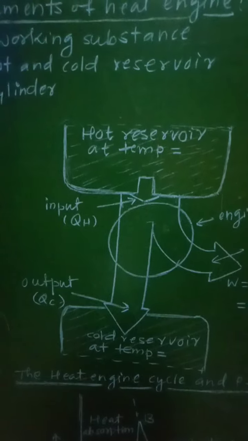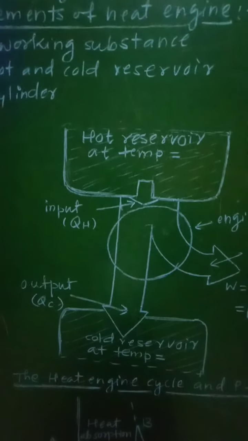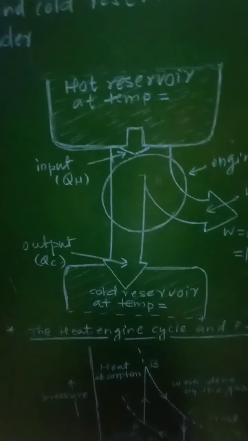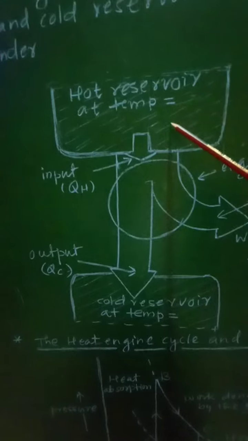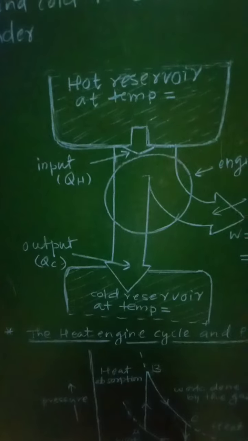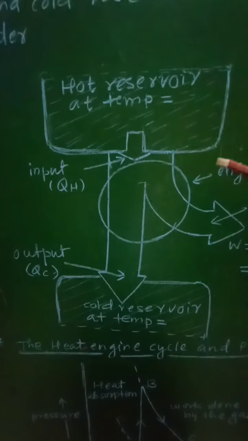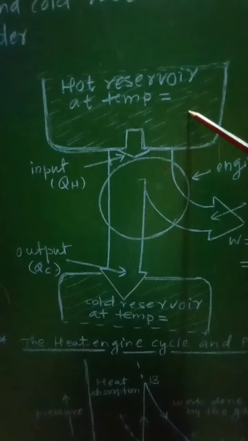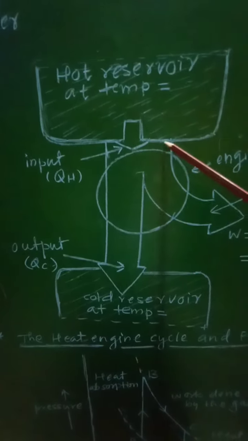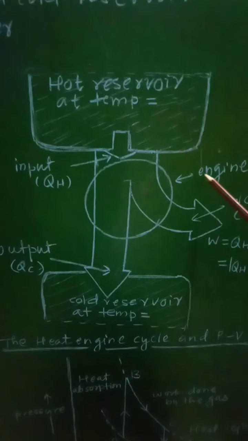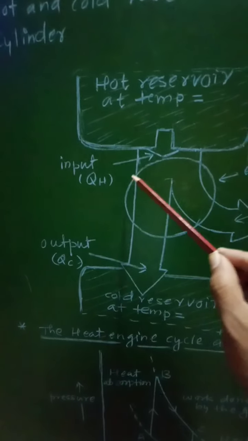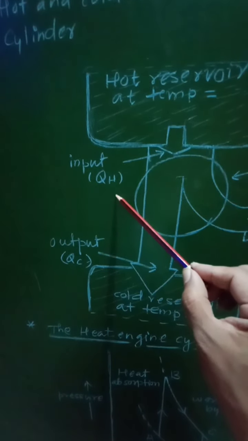Also, let us consider W be the work done by the working substance. Then, if you consider the block diagram of this heat engine, this portion will represent the hot reservoir which will be kept at a temperature equal to TH. Then this circle will represent the engine. Then this arrow will represent the heat supplied to that engine which will act as input QH.